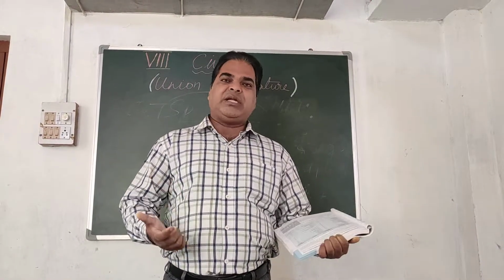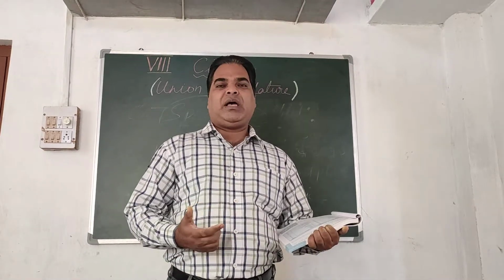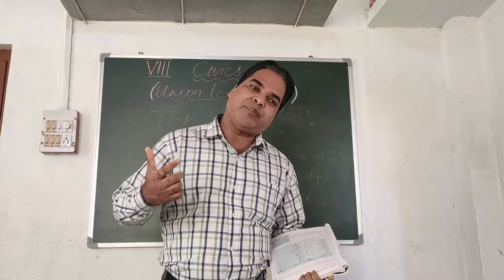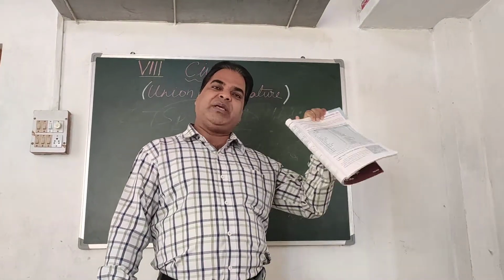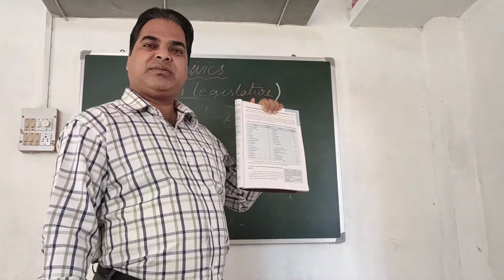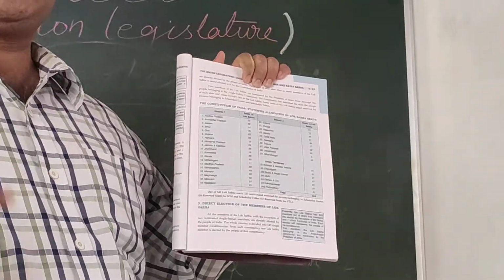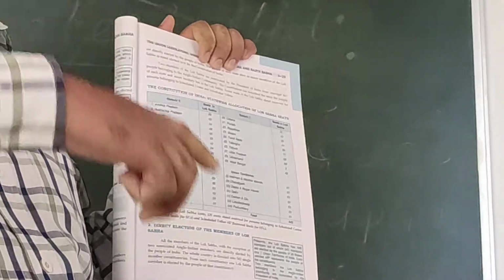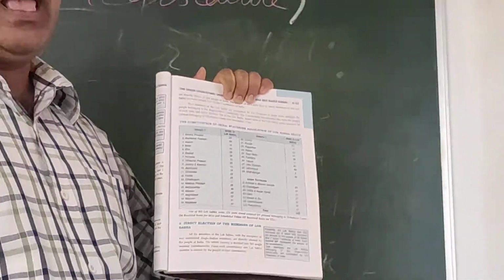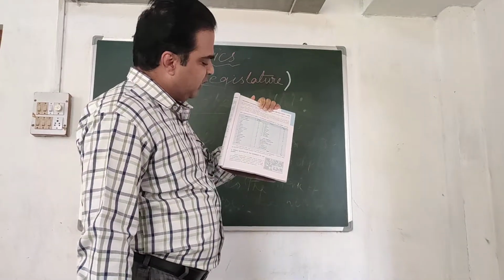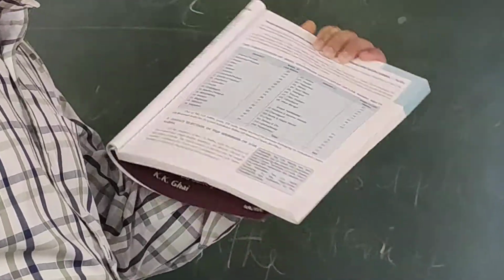Simple. The seats in the Lok Sabha are allotted on the basis of the population of the state. This means Uttar Pradesh has the highest population. That is why 80 members are represented in the Lok Sabha from there, and from Sikkim only 1 member is represented.